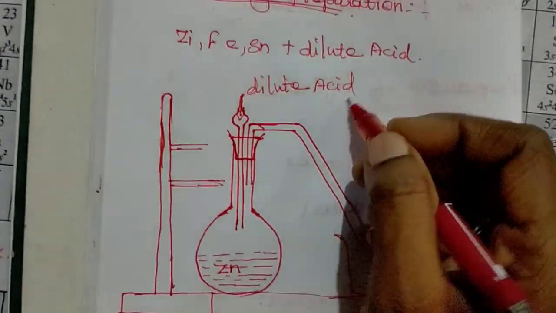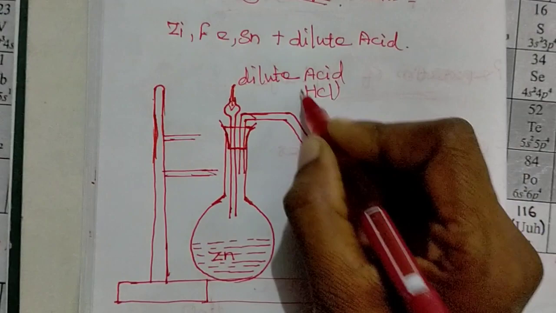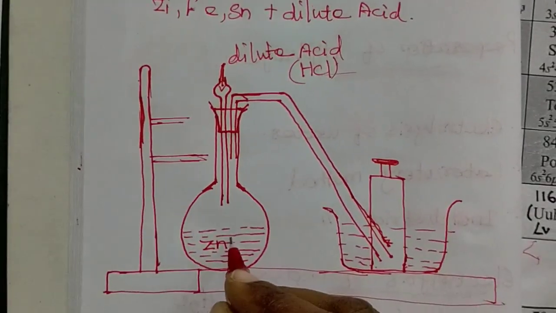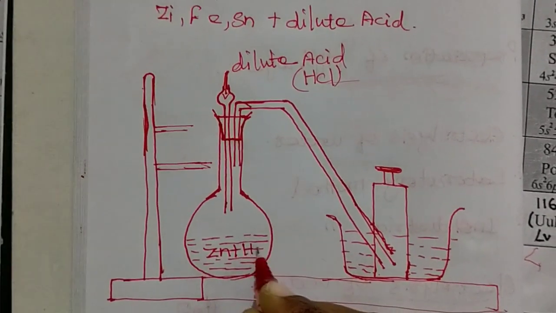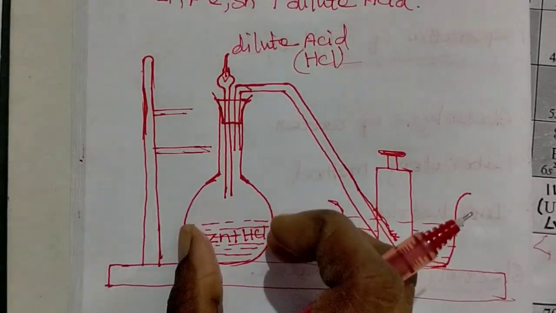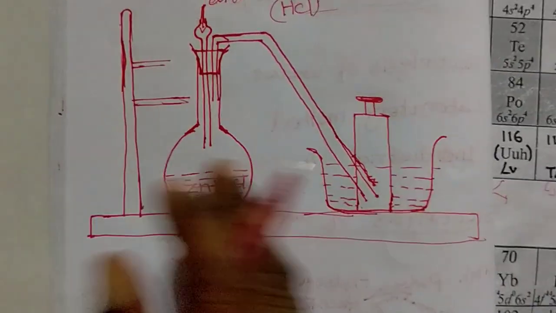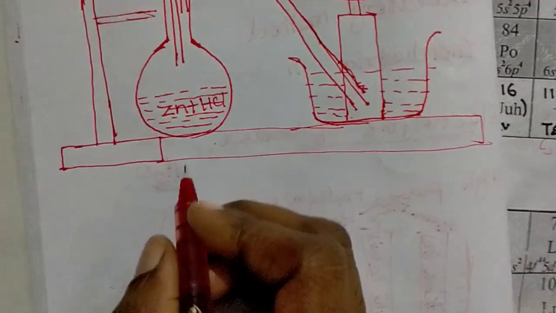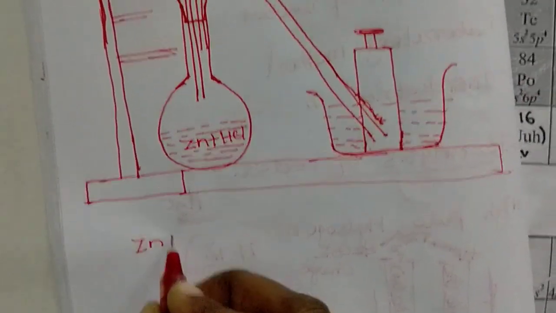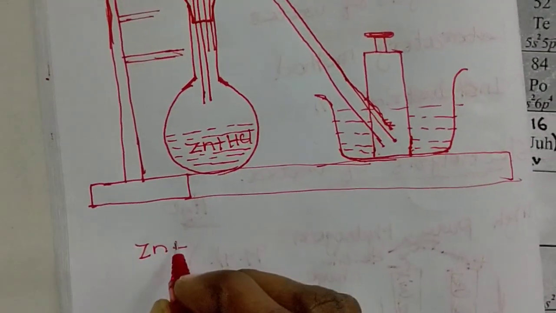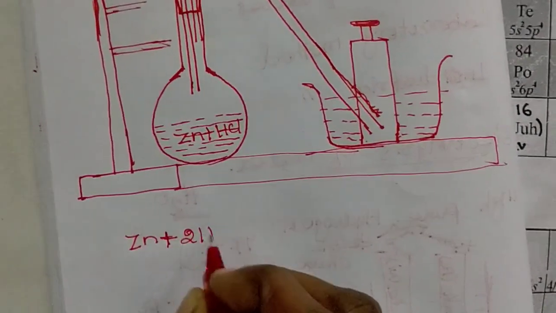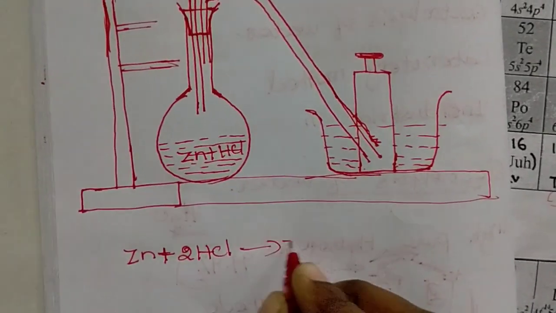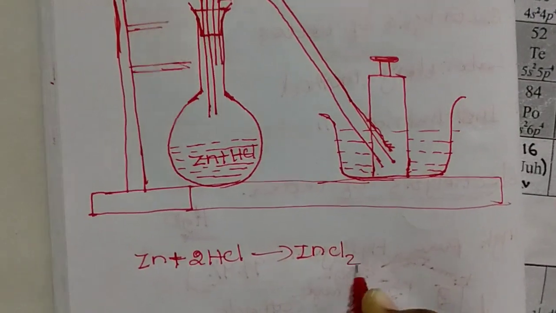The example we took is hydrochloric acid, dilute hydrochloric acid added to it. So zinc plus hydrochloric acid react together here, and the reaction which happens in this round bottom flask is mentioned below. Zinc reacts with 2 molecules of hydrochloric acid and releases zinc chloride.